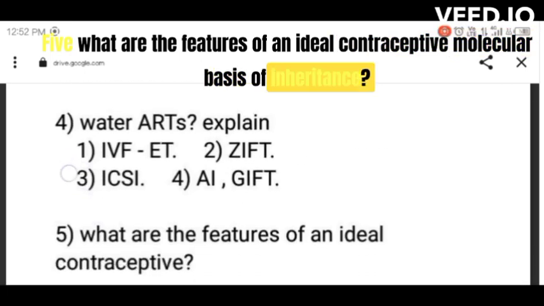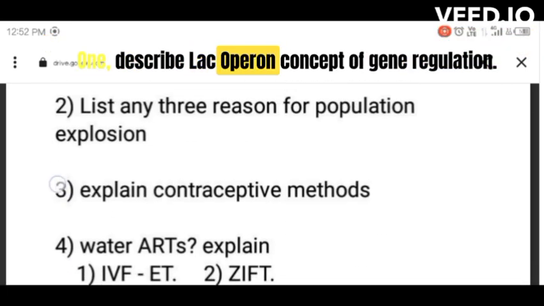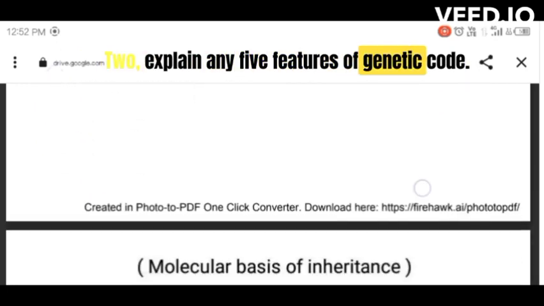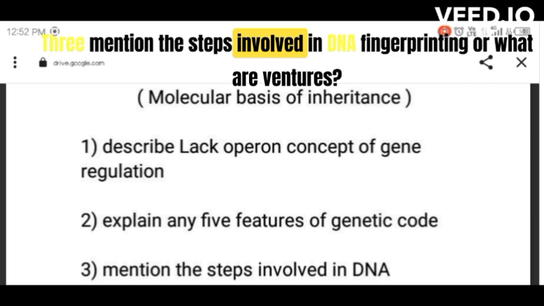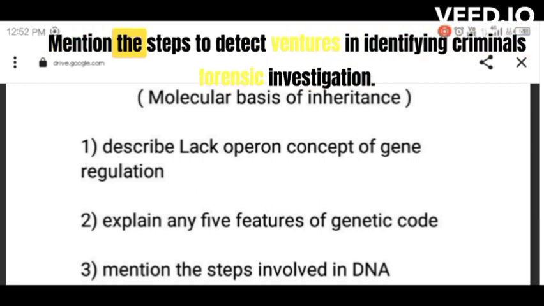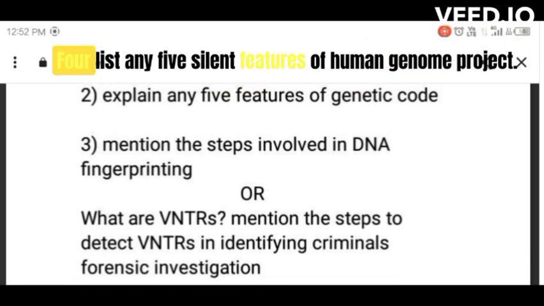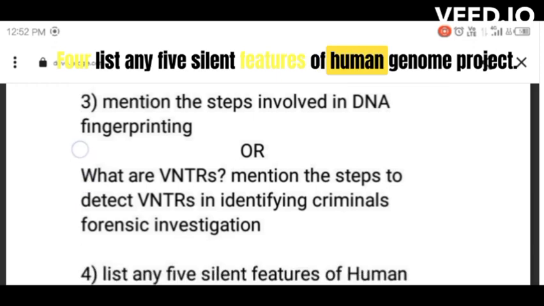Molecular basis of inheritance. 1. Describe lac operon concept of gene regulation. 2. Explain any 5 features of genetic code. 3. Mention the steps involved in DNA fingerprinting. OR. What are VNTRs? Mention the steps to detect VNTRs in identifying criminals in forensic investigation. 4. List any 5 salient features of Human Genome Project.